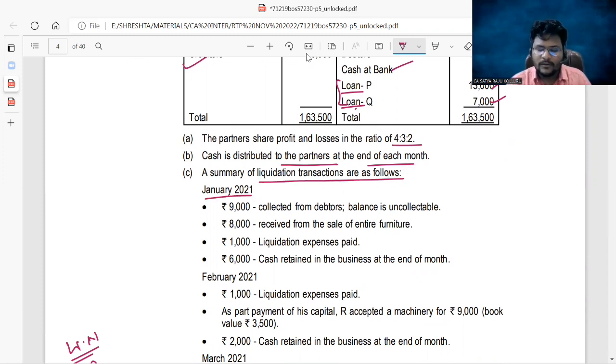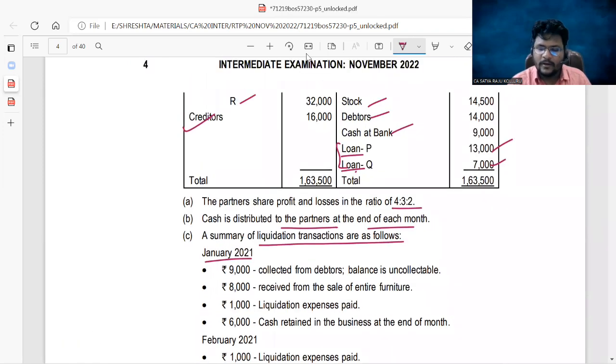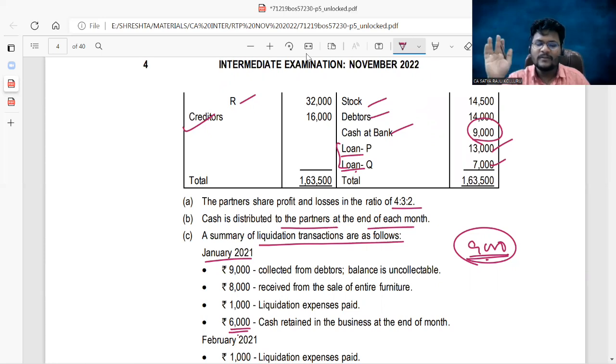Jan 2021. If you check the opening cash balance, 9,000 is there, which is the opening, and 9,000 they collected in Jan, plus 8,000 they also received from the furniture, and liquidation expenses incurred means minus 1,000. So now I have, apart from this 9,000, 16,000, but 6,000 cash is retained for the next month. That means 6,000 we cannot utilize for distribution among the partners.